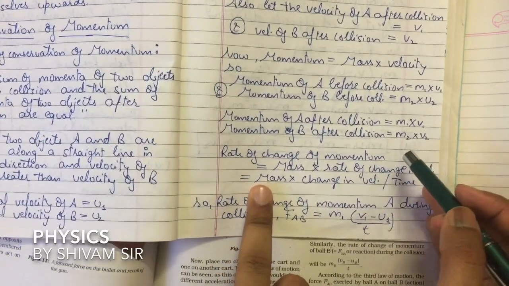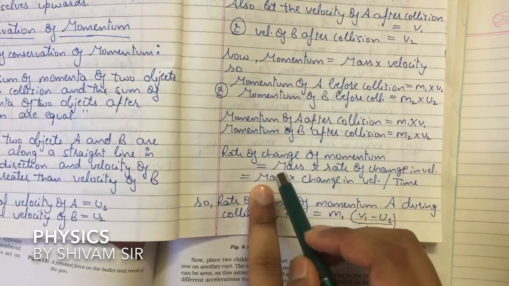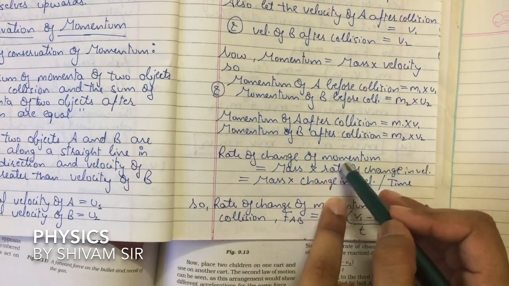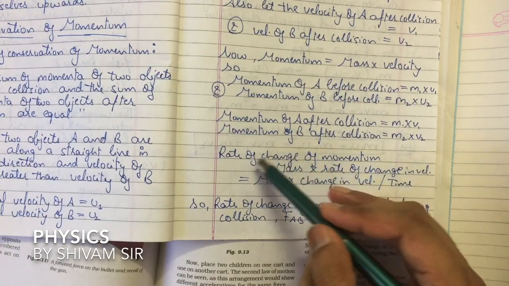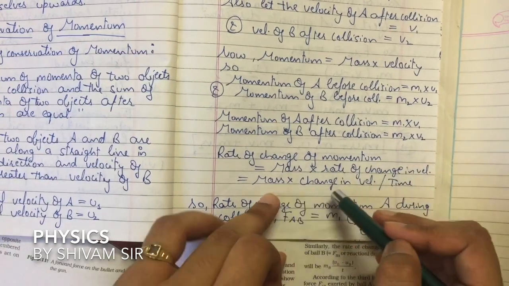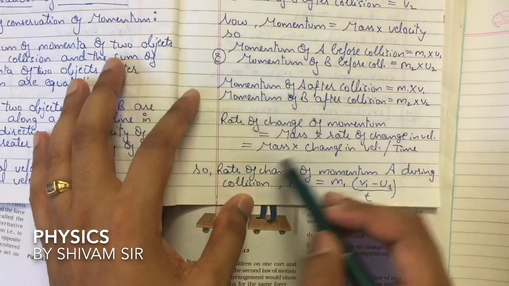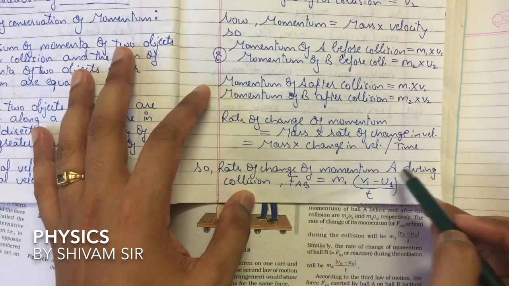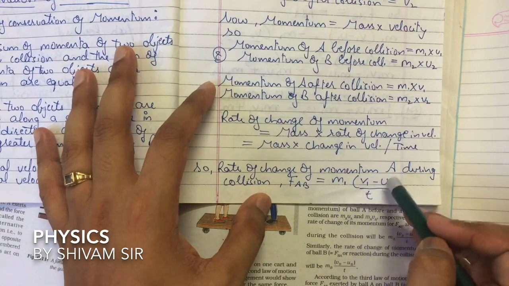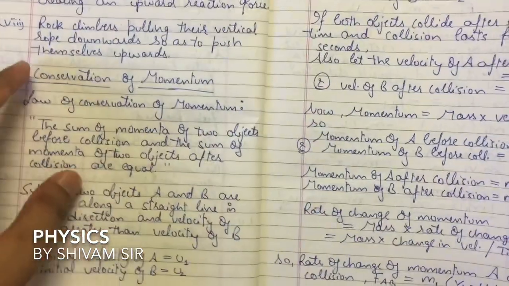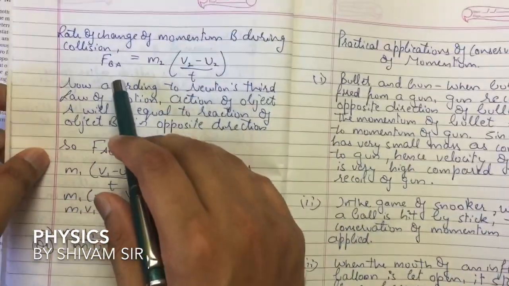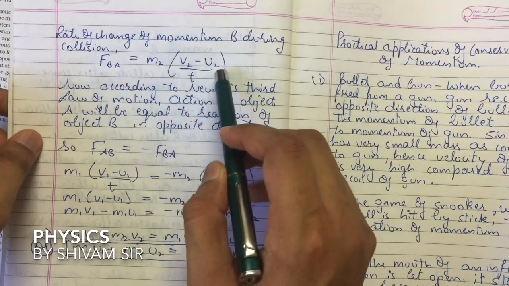We all know the rate of change of momentum is equal to mass multiplied by rate of change in velocity. The rate of change in velocity is equal to change in velocity upon time. This we have already studied in the second law of motion. So the rate of change of momentum is equal to mass multiplied by change in velocity upon time. The rate of change of momentum of A during collision, F of AB, will be equal to m1 (v1 minus u1) upon t. Similarly, the rate of change of momentum of B during collision, F of BA, is equal to m2 (v2 minus u2) upon t.